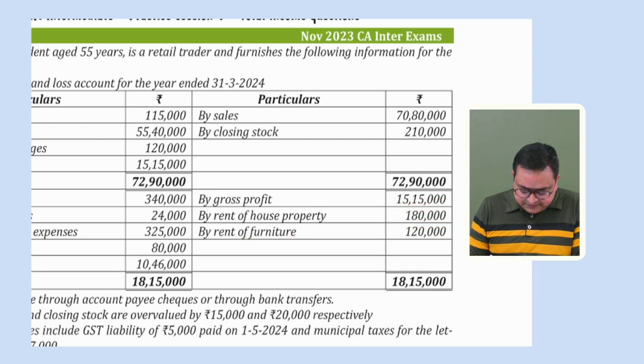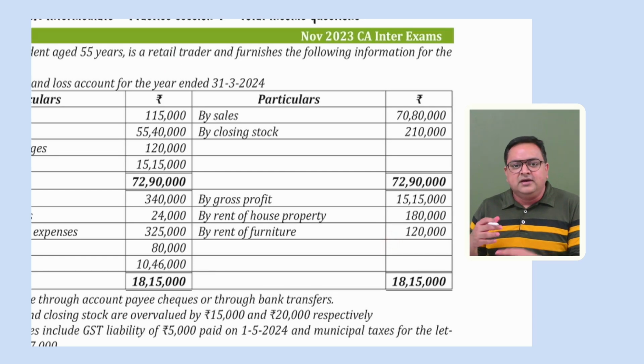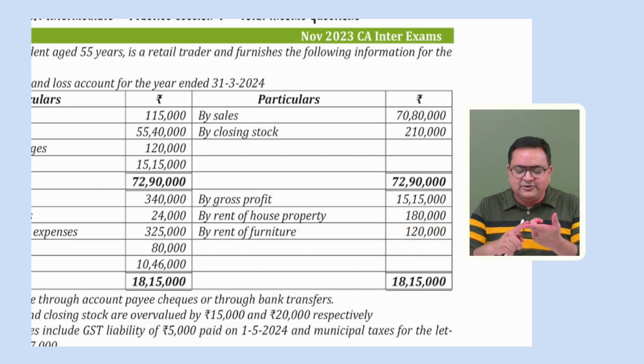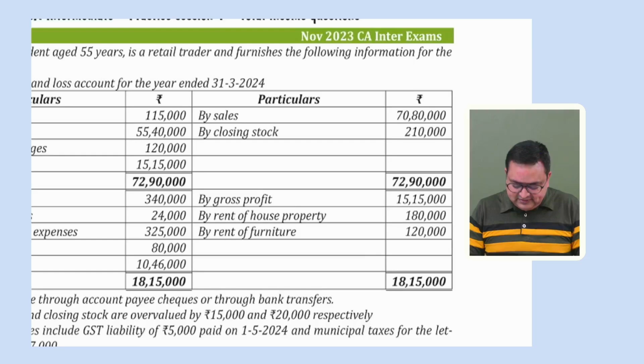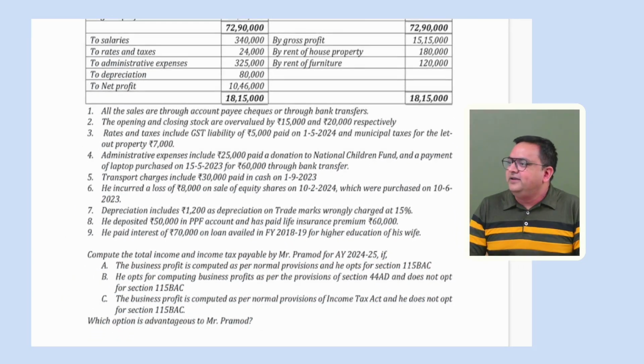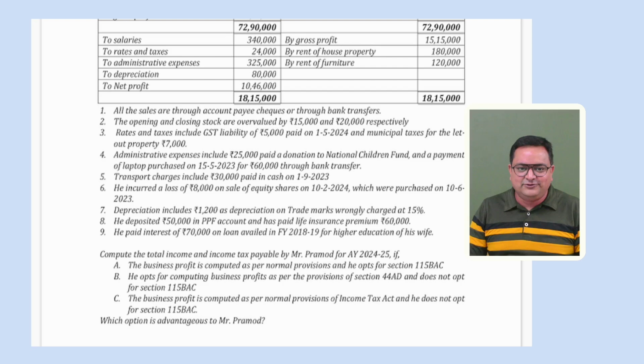Rent of furniture. See, his business, he's just a retail trader. He's not into the business of giving furniture on rent. So rent of furniture, if nothing is mentioned, then we will always assume that this is IFOS income. So we have PGBP also, house property also, and IFOS also in this question.